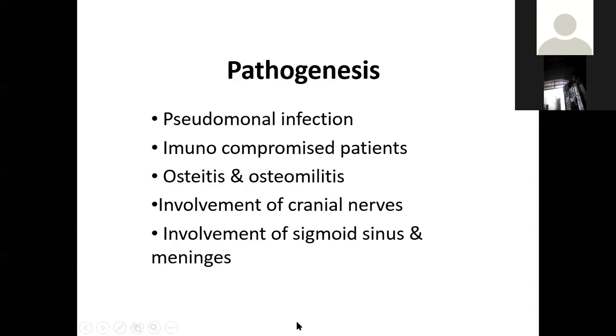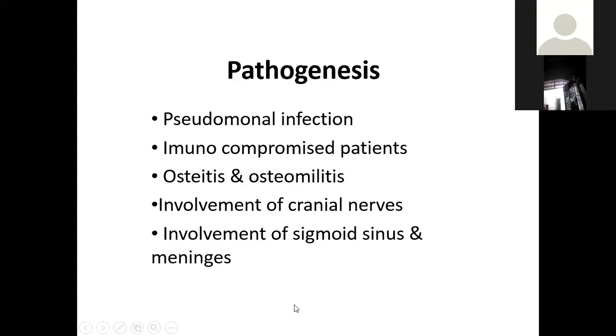It may also involve the sigmoid sinus and the meninges. And if the sigmoid sinus is involved, it will give rise to intravascular thrombosis. And this involvement of the sigmoid sinus and meninges is the most fatal condition in malignant otitis externa.